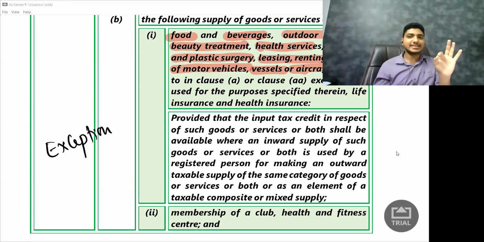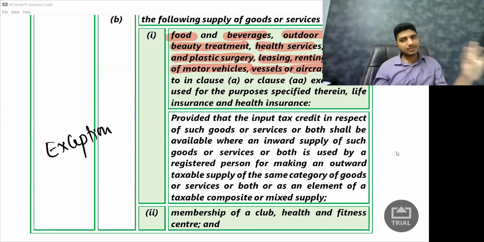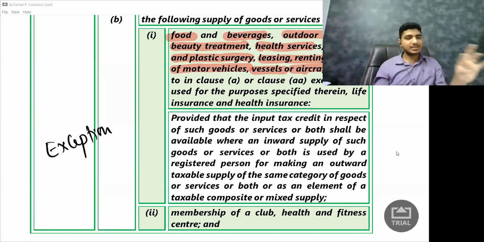Okay. Let me give an example to you. Say I have a bakery of mine. So what am I purchasing? I purchase food items. I sell the food items. Correct? I purchase, let us say, samosa and I sell samosa. Okay. I purchase biscuits. I sell biscuits. So I am purchasing food items, I am selling food items.